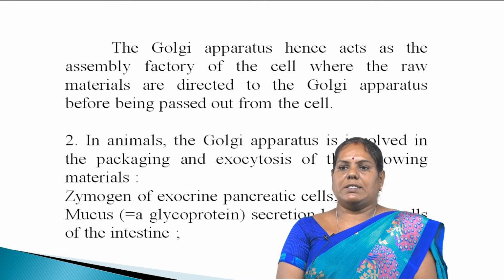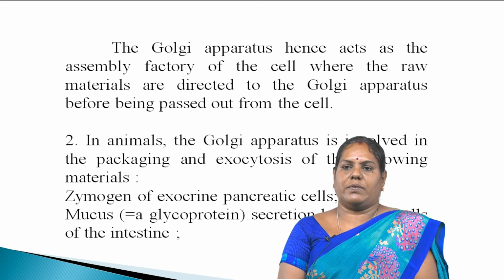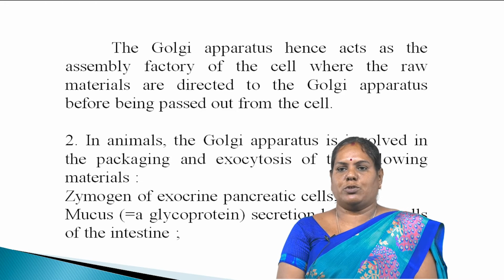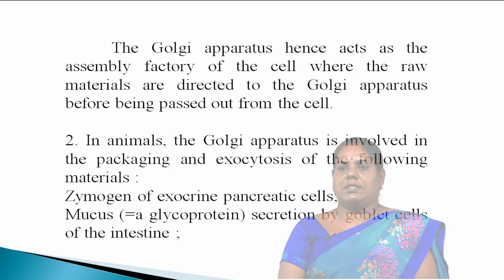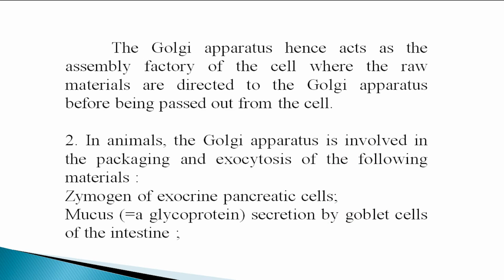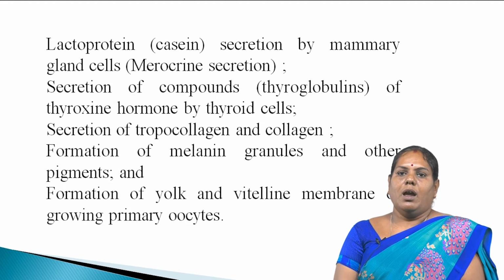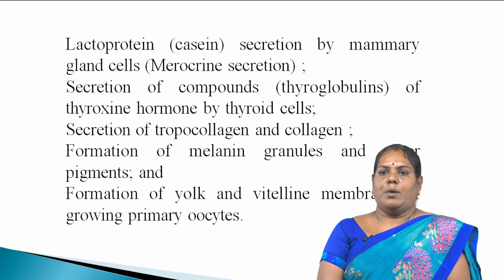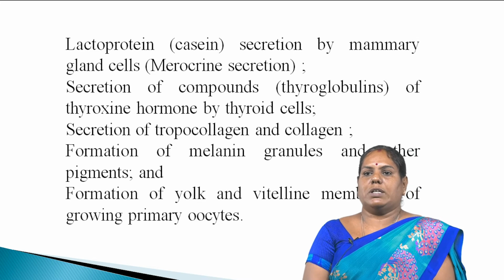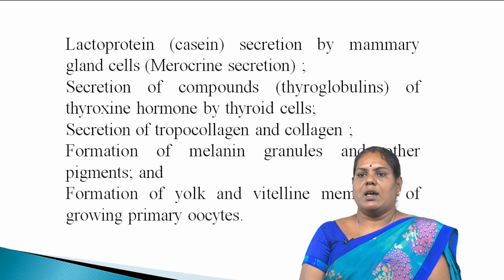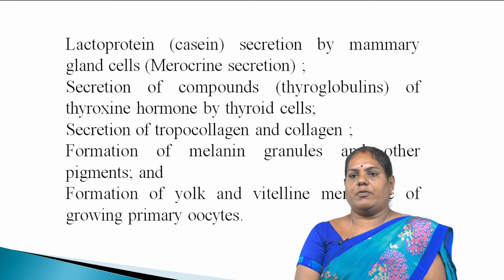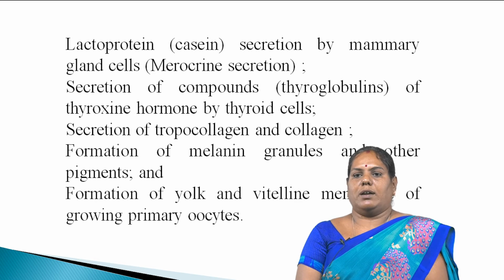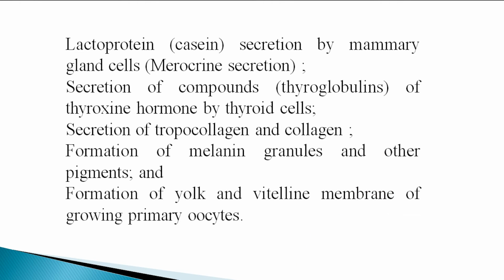In animals, the Golgi apparatus is involved in the packaging and exocytosis of the following materials: the zymogen of exocrine pancreatic cells; the mucus, that is the glycoprotein, secreted by goblet cells of the intestine; lactoprotein, that is casein from milk, secreted by mammary glands; the merocrine secretion of compounds, that is the thyroglobulins of thyroxine hormones by thyroid cells; secretion of tropocollagen and collagen; formation of melanin granules and other pigments of skin; and formation of yolk and vitelline membrane of growing primary oocyte cells.